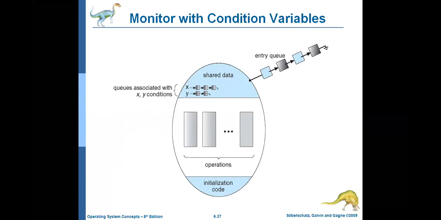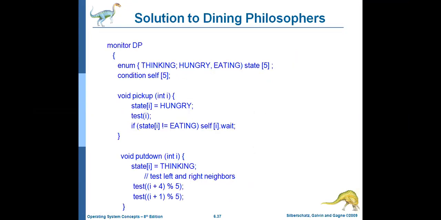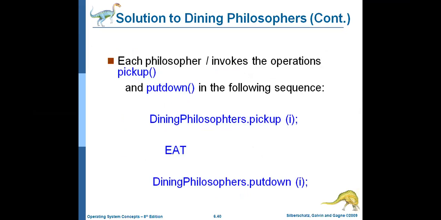These are the three procedures or operations. If you observe, initially each philosopher has to pick up and then put down. So philosopher dot pick up the chopsticks and then eat and then put down. This is the order.